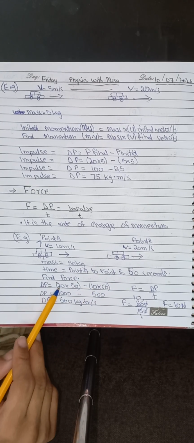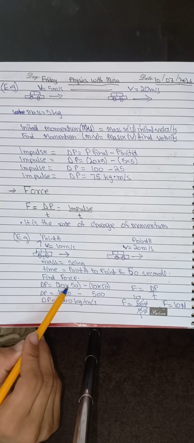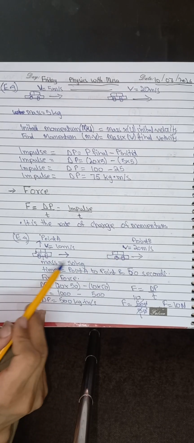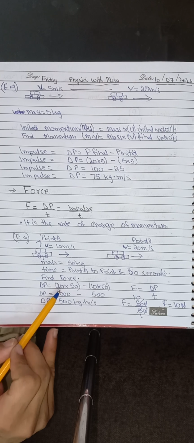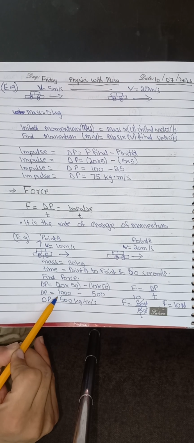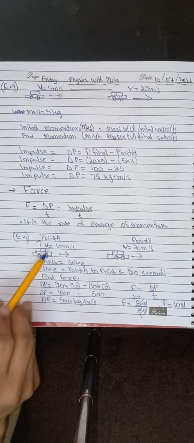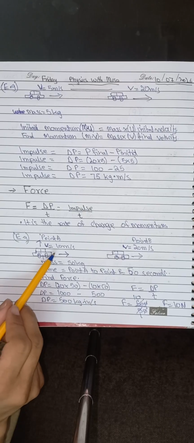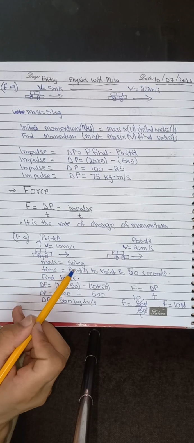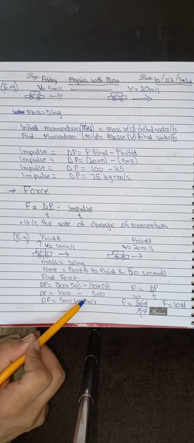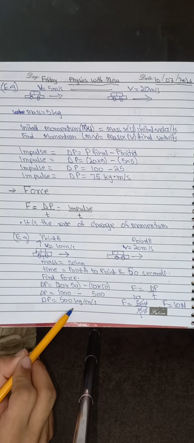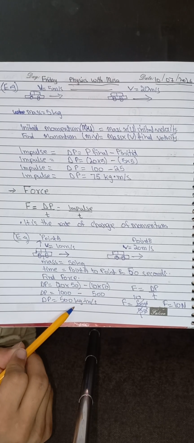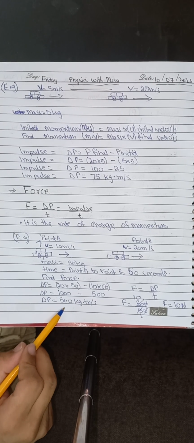Force is equal to delta P. Delta P is equal to 20 into 50, mass of the car into velocity of the car, which gives us the final momentum of 1000. The initial momentum is 10 meter per second into 50 kg, which gives us 500. 1000 subtracted by 500 is equal to 500 kg meter per second. Delta P is 500 kg meter per second.